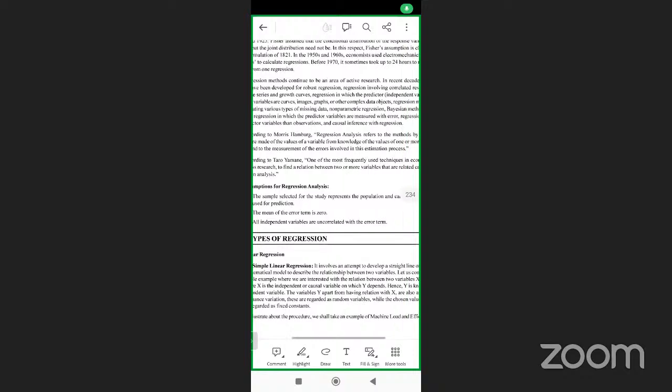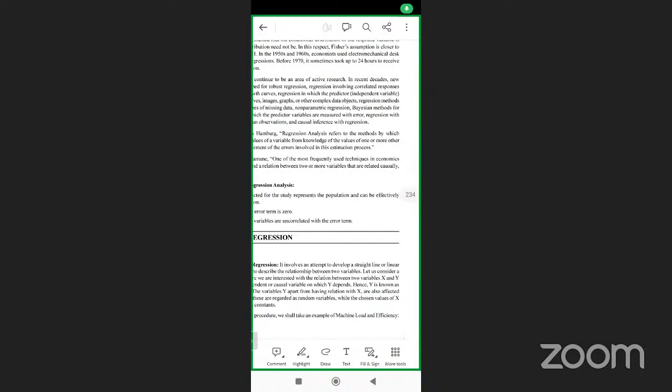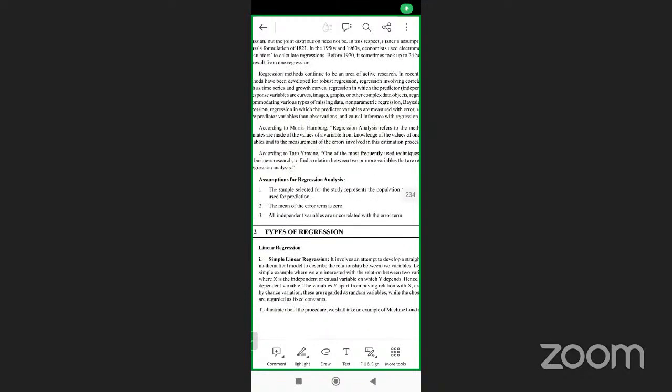The sample selected for the study represents the population and can be effectively used for prediction. Regression means you need to remember another thing: prediction. What will be the next? Prediction means talking about the future.